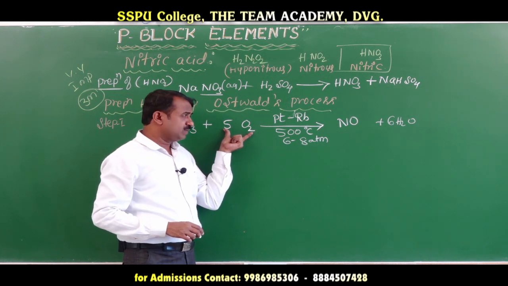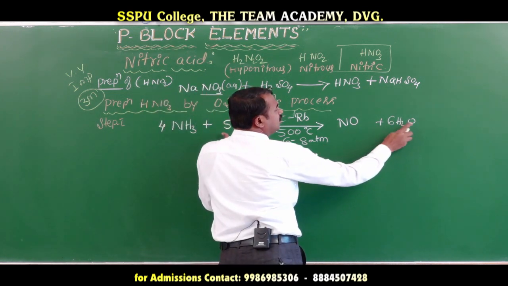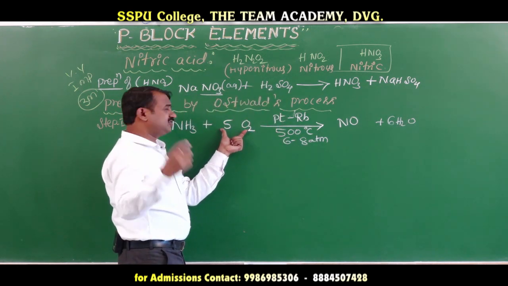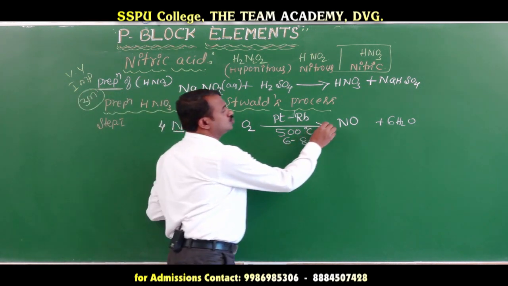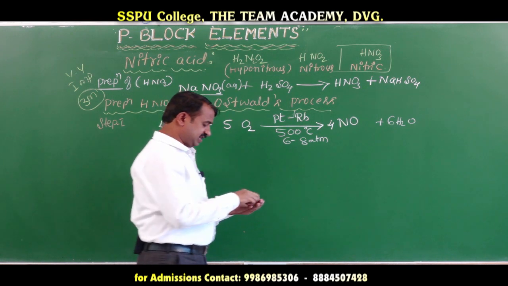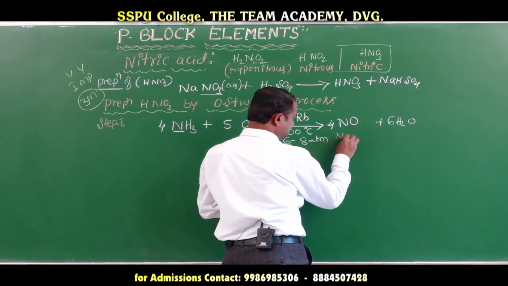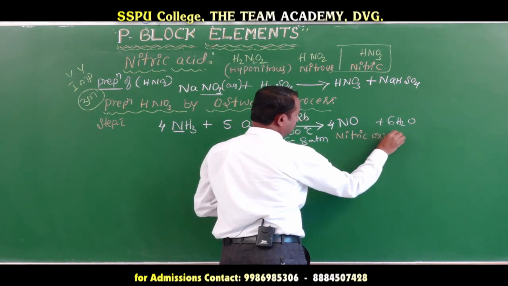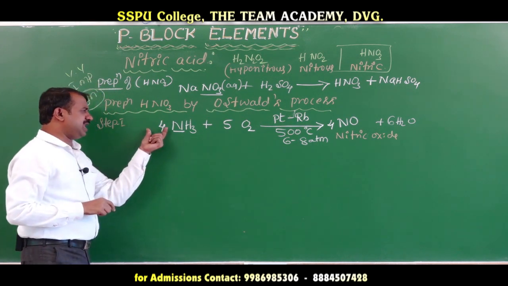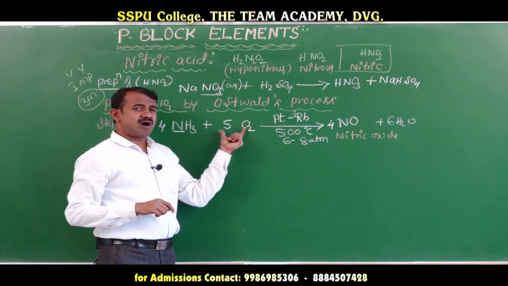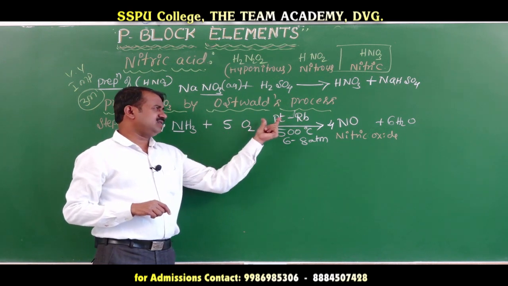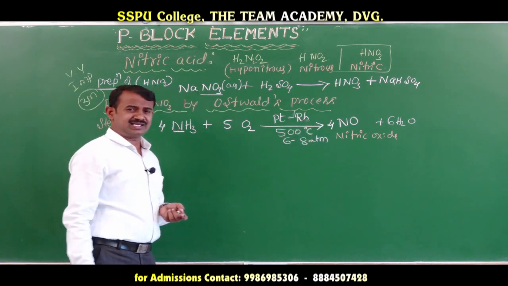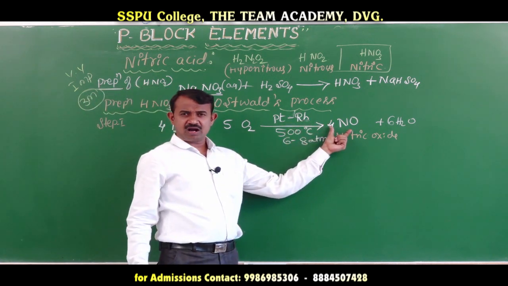Total oxygen is 10 atoms; 6 oxygen are consumed here. The remaining 4 oxygen and 4 nitrogen form nitric oxide. Step 1: when ammonia is oxidized with oxygen in the presence of platinum and rhodium catalyst at 500 degrees Celsius, it forms nitric oxide.